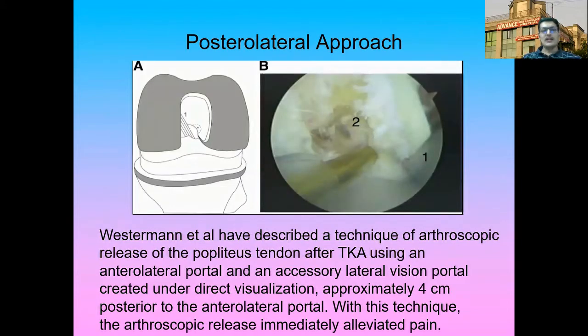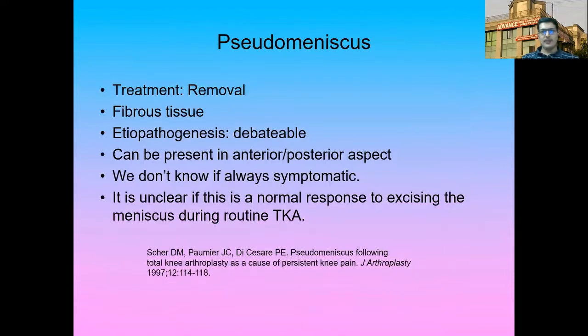Now, the posterolateral approach is described by Westerman et al., and they have described a technique of arthroscopic release of the popliteus tendon after total knee arthroplasty using an anterolateral portal and an accessory lateral vision portal created under direct visualization, approximately 4 centimeters posterior to the anterolateral portal. And with this technique, the arthroscopic release immediately alleviates the pain.